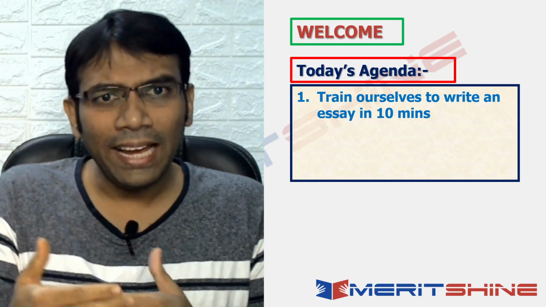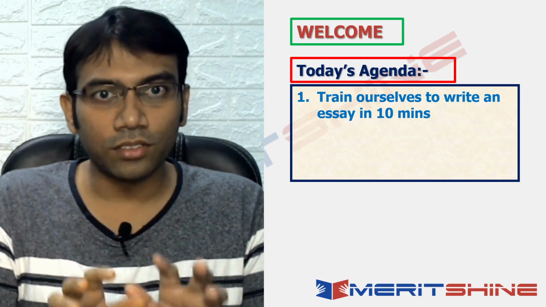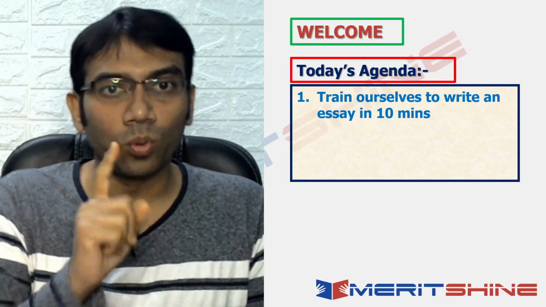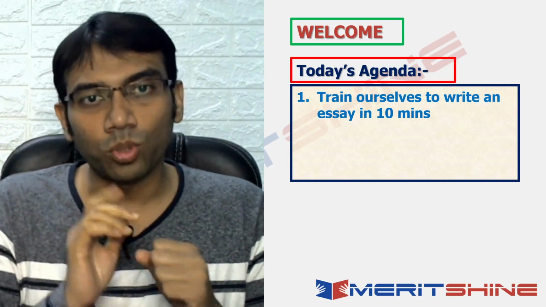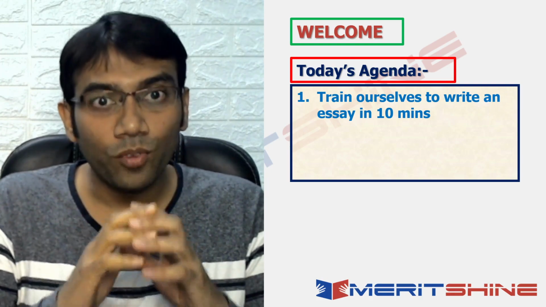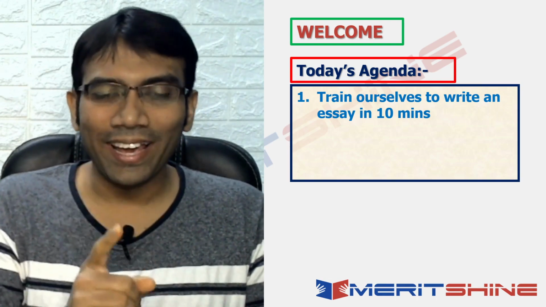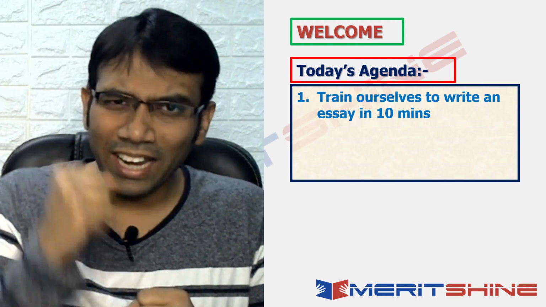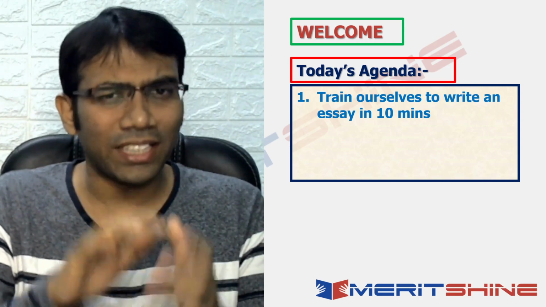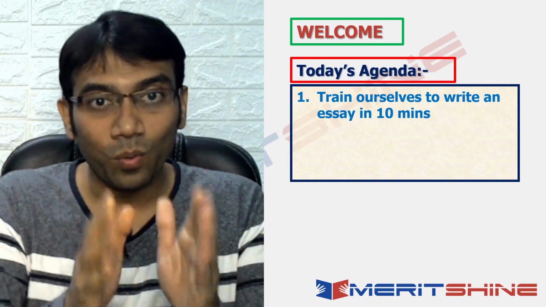Now, how much time are we left for essay and letter, assuming essays and letters are what is going to come? You would be able to give at the max 15 minutes to essay and at the max 10 minutes to letter. Therefore, we should be practiced enough to be done with our essay writing within 15 minutes. That is why today I thought, let's have the time factor inside our session, so that it helps you plan your essay writing activity in such a way that you are able to write the essay within 10 minutes.